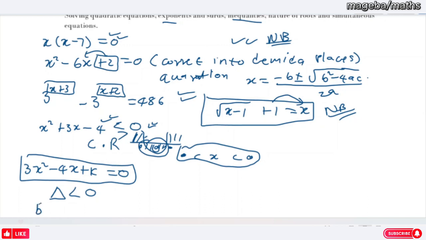Knowing your delta is very important. It's b squared minus 4ac, so this is going to be less than 0. You must know this is the value of a, this is the value of b, and this is your value of c, which is going to be k this time. And then after that, you solve your equation and find the value of k.